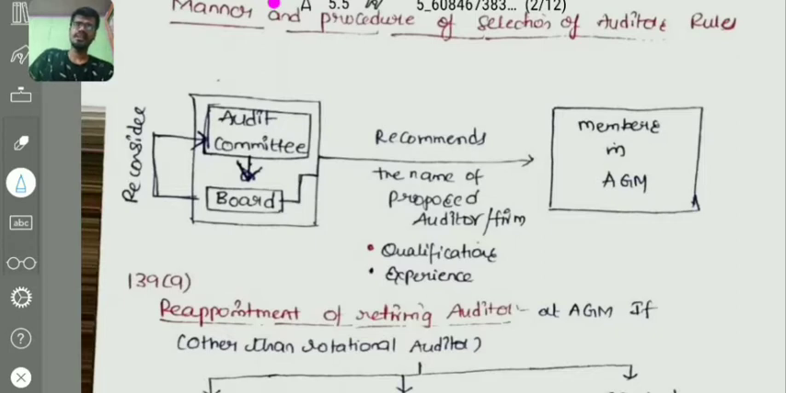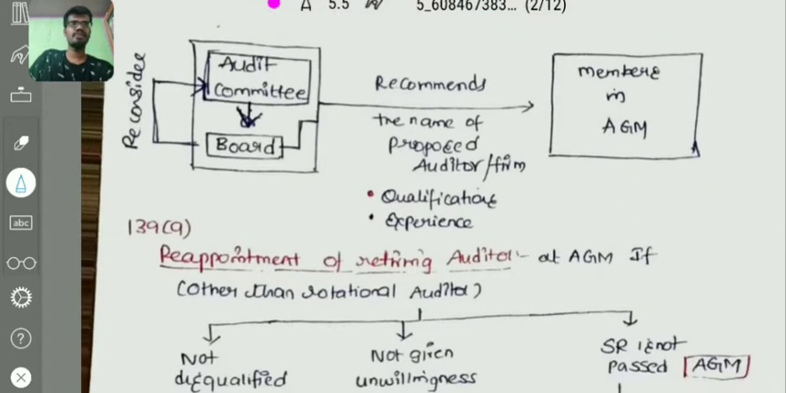If the audit committee is required for the company for constitution under section 177, then the audit committee shall recommend to the board. Then the board will recommend to the members. If the board thinks that this auditor is not fit, then the board shall refer the decision back to the audit committee for reconsideration. Then again the audit committee will recommend to the board, and again the board will recommend to the members in AGM. That is the procedure part. You can just read. That is not that important.